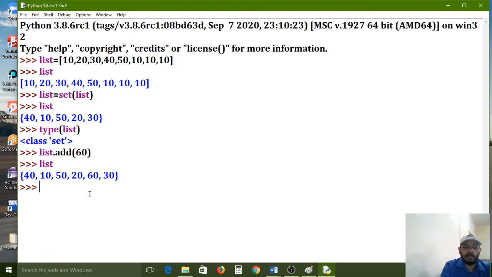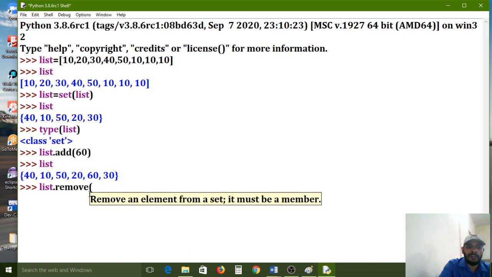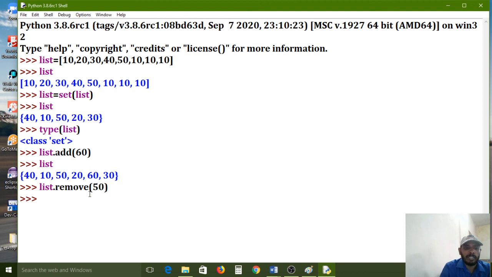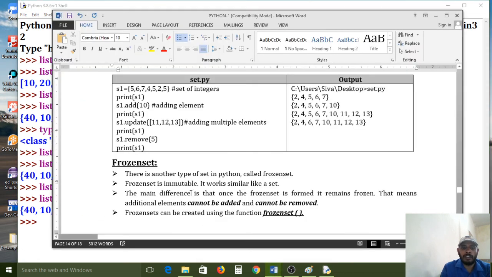And if you want to remove also, we can use the list.remove function. These are predefined functions. What element do we need to remove? 50. You enter that 50 number in it, so remove it. Now the 50 element is removed from the list. All of you carefully observe, before we had the 50 element, but after removal, the 50 element was removed by the interpreter. So that is the functionality of set.